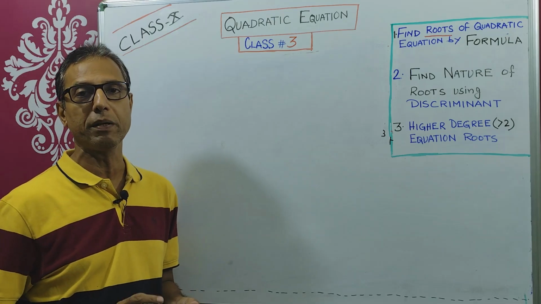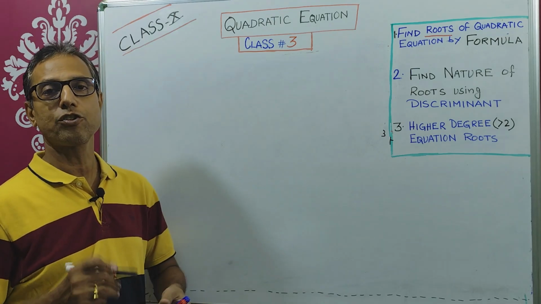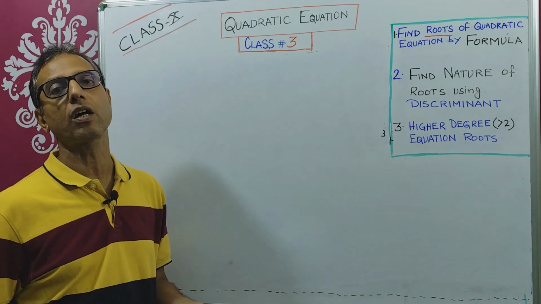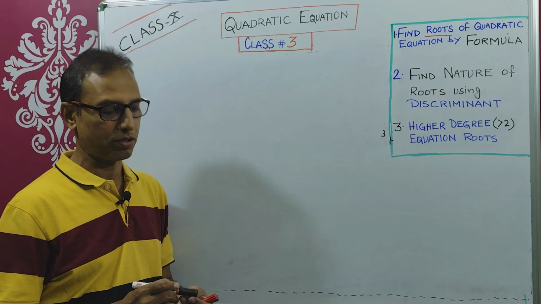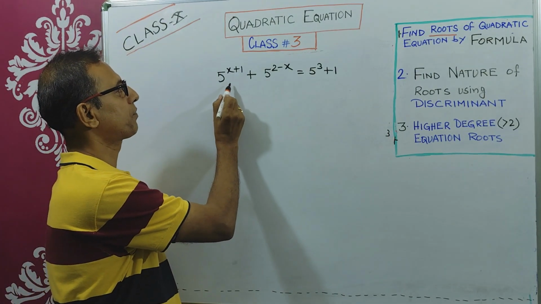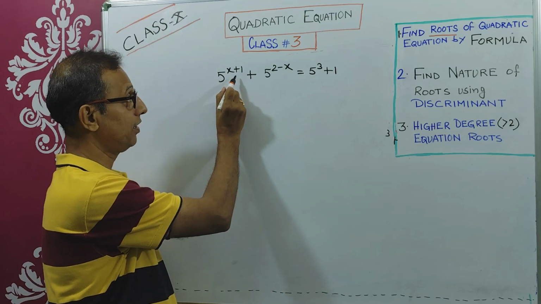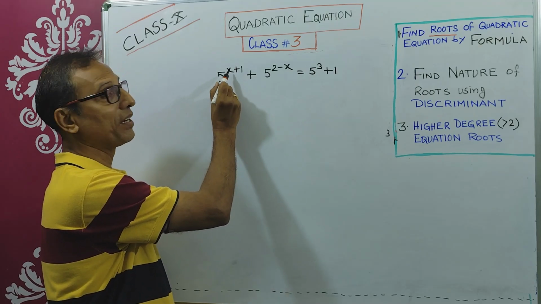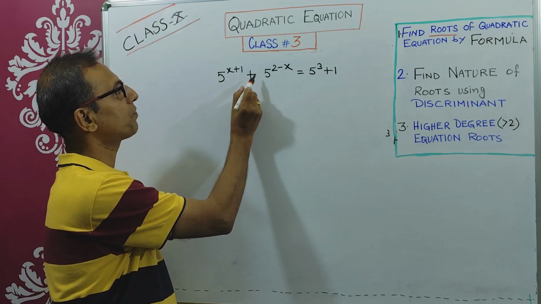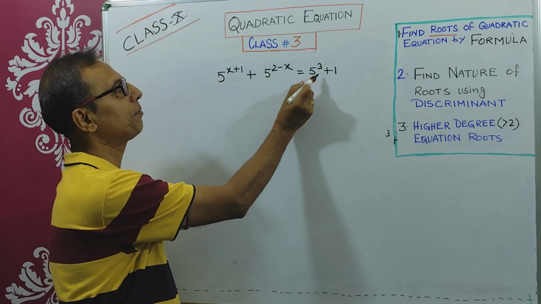In such a case, you need to assume something to replace that value to formulate the quadratic expression, right? Now let's say another equation is given in this form: 5 to the power x plus 1. Here you are seeing the variable in the power, not in the base. 5 to the power x plus 1 plus 5 to the power 2 minus x equals 5 cube plus 1.